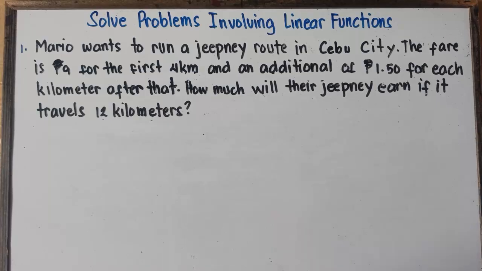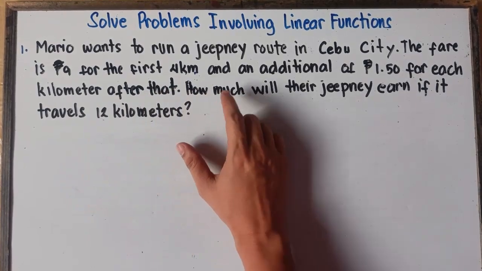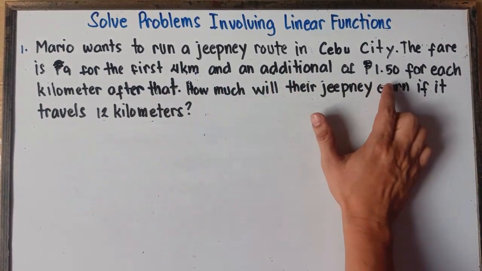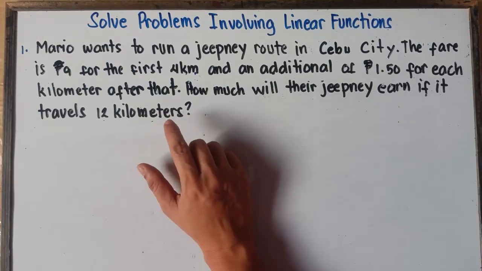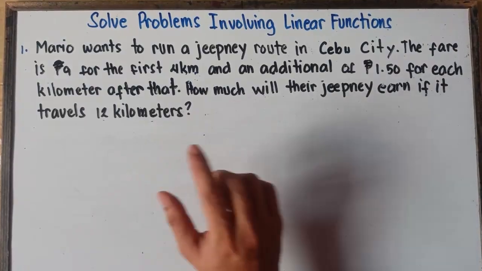Alright, so let's start with example number 1. Mario wants to run a jeepney route in Cebu City. The fare is 9 pesos for the first 4 kilometers and an additional 1 peso and 50 cents for each kilometer after that. How much will their jeepney earn if it travels 12 kilometers?